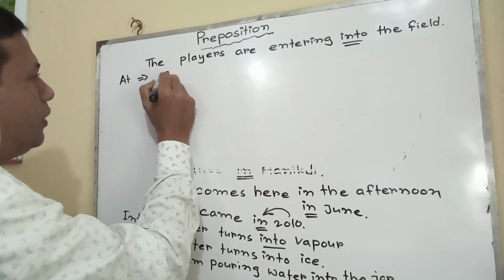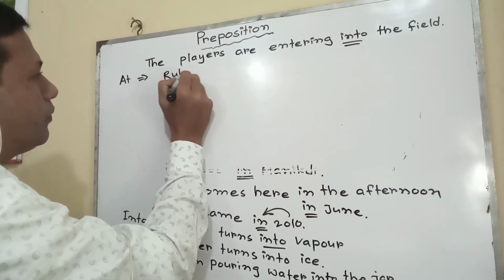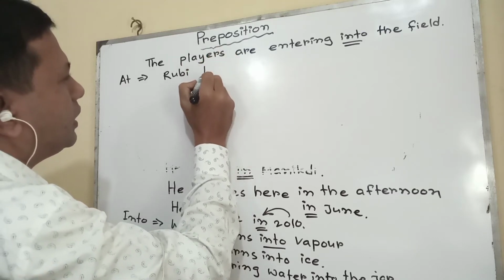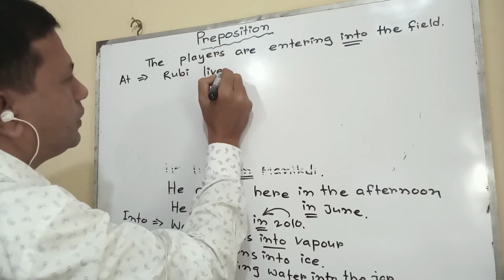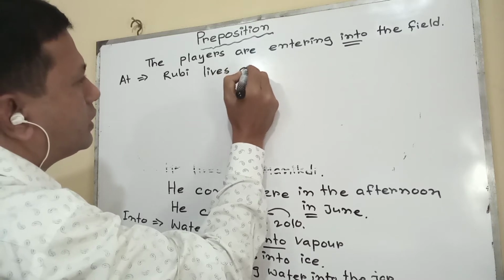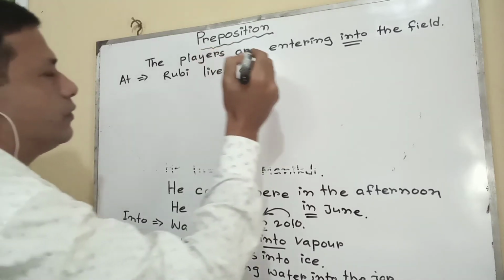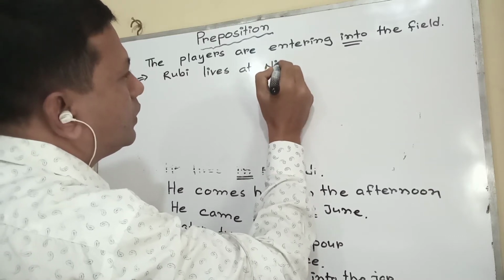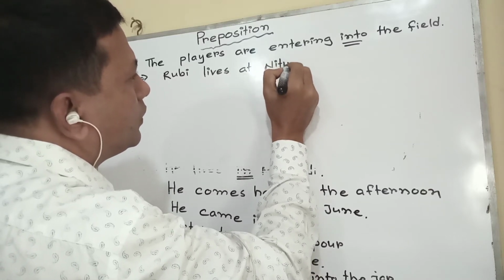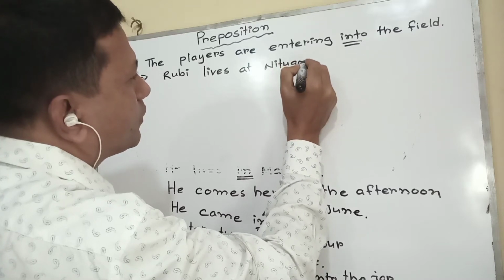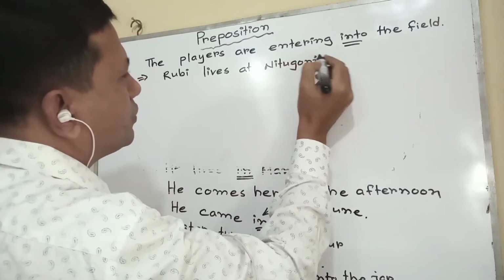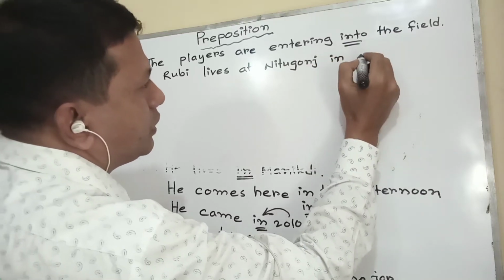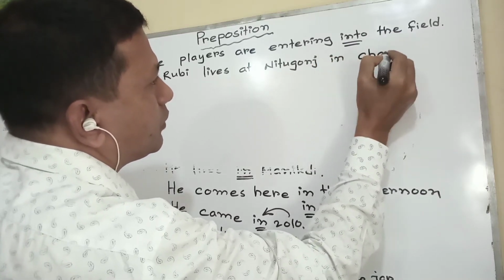Such as, Rovi lives at Nitogons in Chatpur.